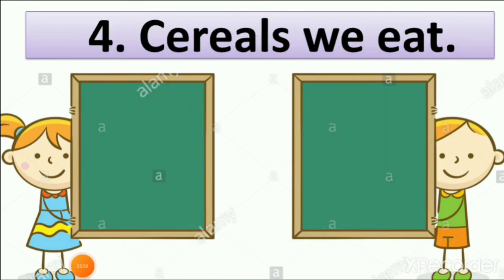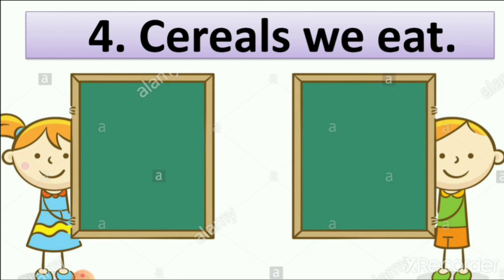So here number 4, cereals we eat. Which cereals do we eat? When we learn about cereals, we learn that mostly we eat wheat in our food. In the morning we take breakfast, so we eat wheat flour chapatis in the morning, in the afternoon also, and in the evening also.